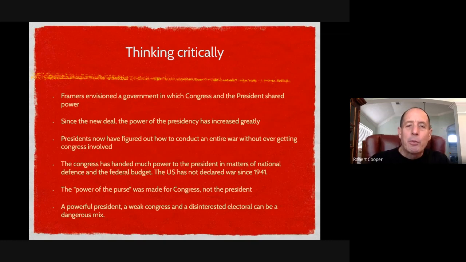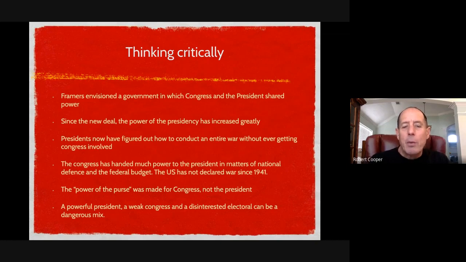The power of the purse, meaning who controls the money, was originally intended for Congress. But now the president comes up with the budget, hands it to Congress, and then Congress is expected to do the best they can to make the president's budget work. Now, in 2020, the House is controlled by the Democrats, so they've taken some of that power back away from President Trump. But for the most part, the president says this is what we're going to spend money on, and this is all. You can take this straight back to the New Deal in the 1930s.